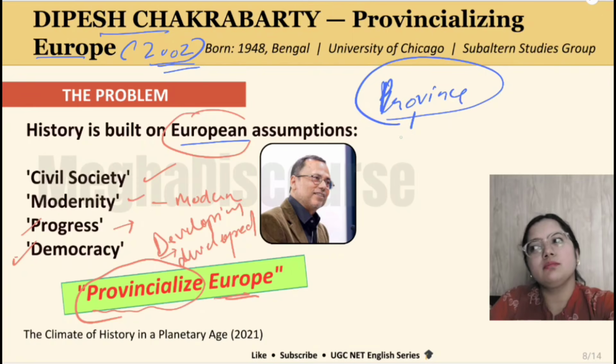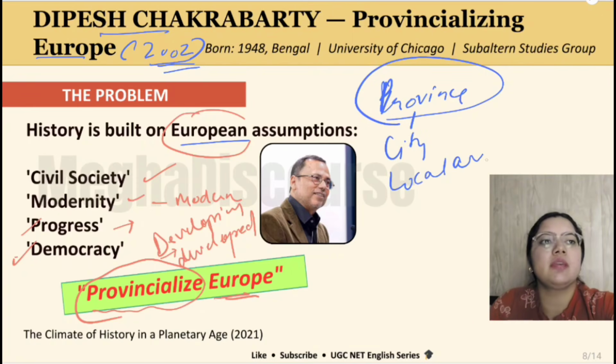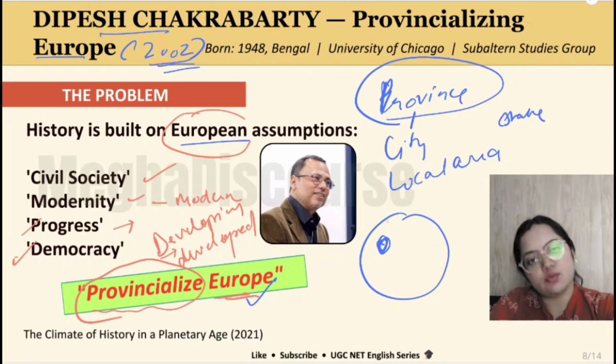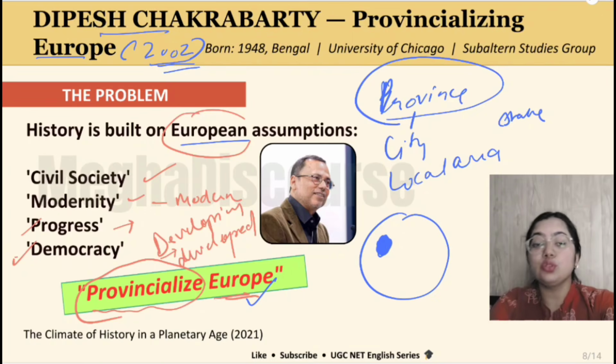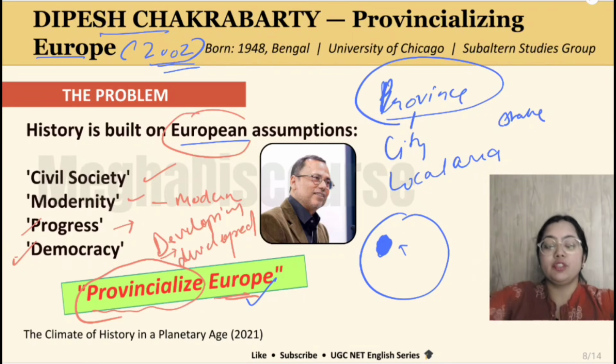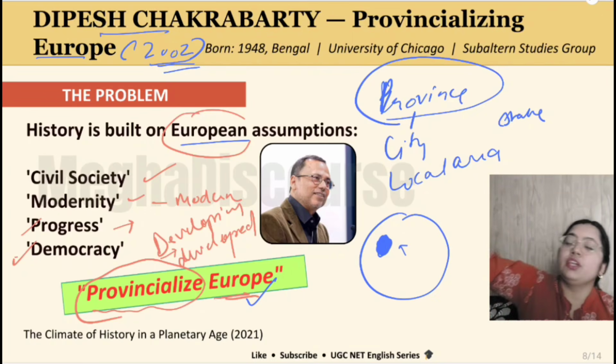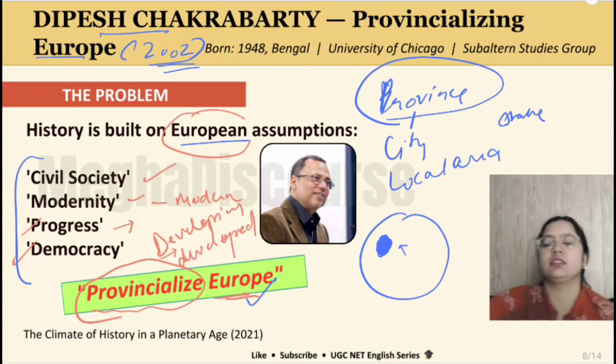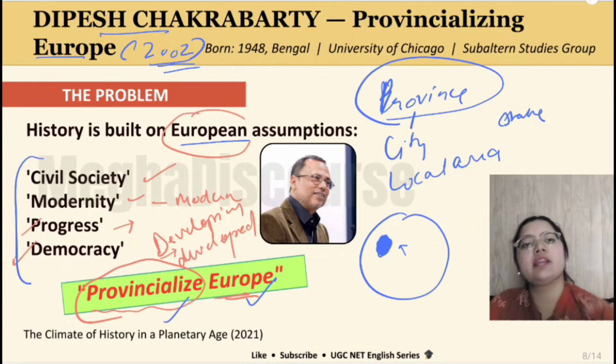Province means some local city, some local area, we can say. A province is like a state. So we should provincialize Europe. We should consider Europe as a part, as a place of this world. It is just a local area, state, continent, nation. We should not consider it as a god. We should not consider it as something very superior which would set the standards. Okay, so that is provincialize Europe.